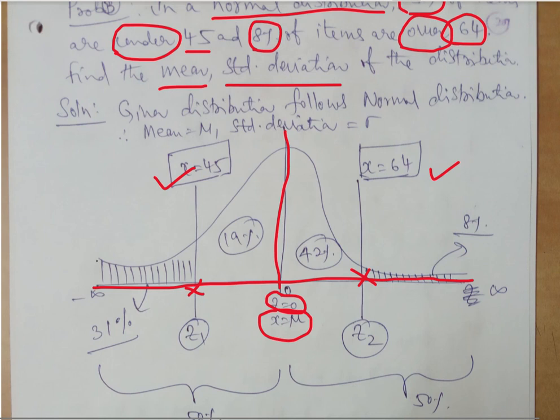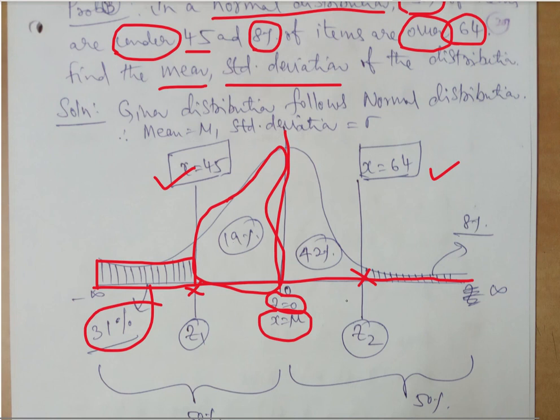So between minus infinity and 45, we have 31% of the items. We know that towards the left hand side of the mean, the total will be 50% or 0.5. In that, 0.31, 31%, is given to some values. The remaining is just 19%. How did we write this? 50 minus 31. Why 50? Because it is a 0.5 probability.